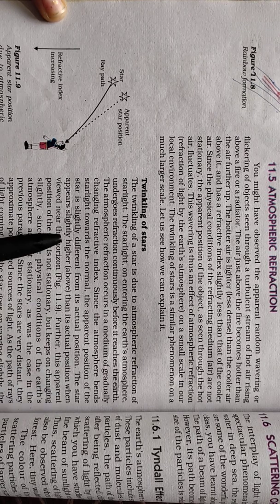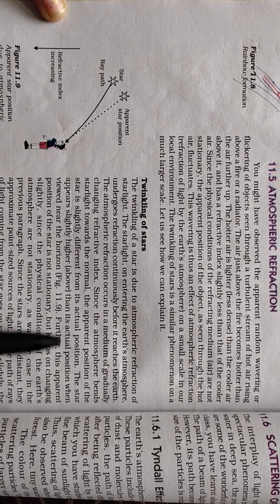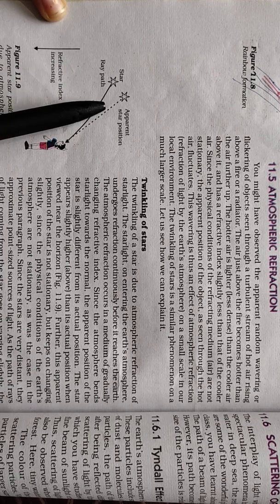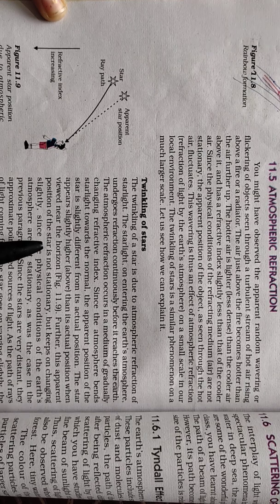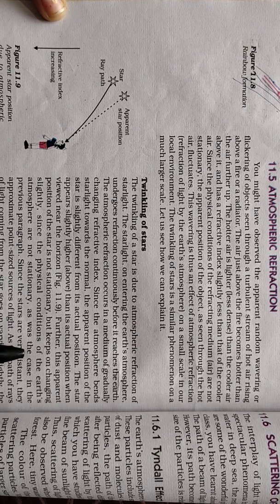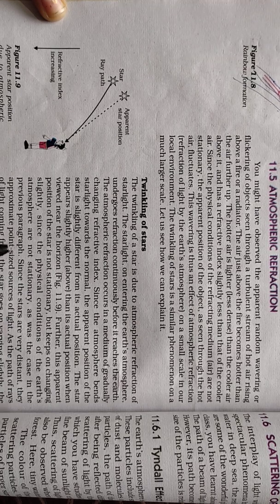The star appears slightly higher than its actual position when viewed near the horizon, as you can see in the figure. Further, this apparent position of the star is not stationary but keeps changing slightly, since the physical conditions of the Earth's atmosphere are not stationary, as was the case in the previous paragraph.